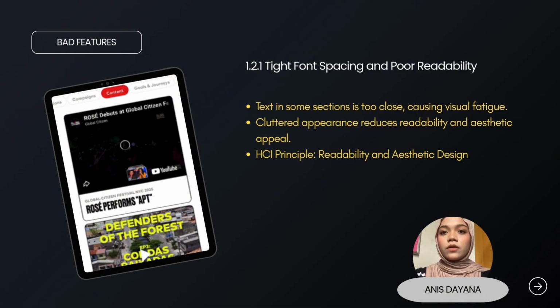One of the weaknesses of the app is its tight font spacing, especially in the campaign and content sections. The text looks crowded, which makes it hard to read and visually tiring. This breaks the HCI principle of readability and aesthetic design, since proper spacing helps users read comfortably and understand information much faster.